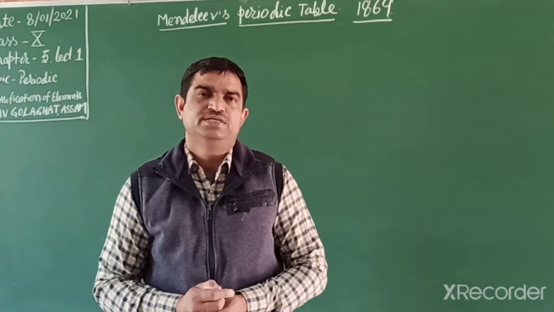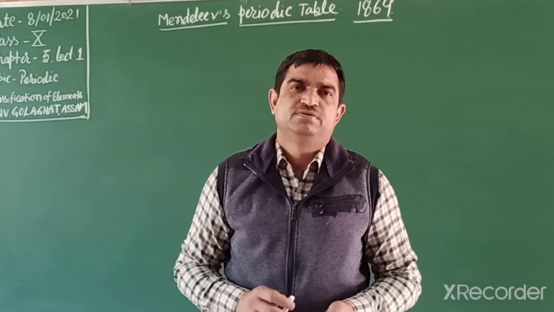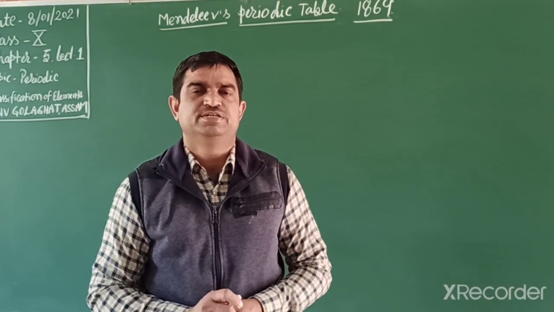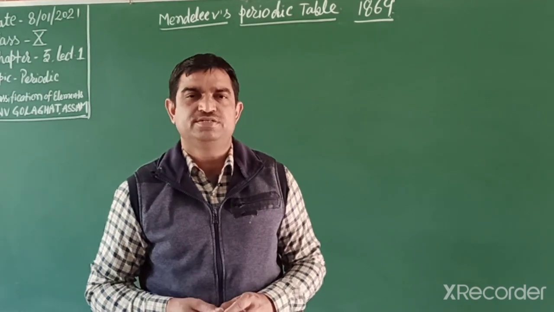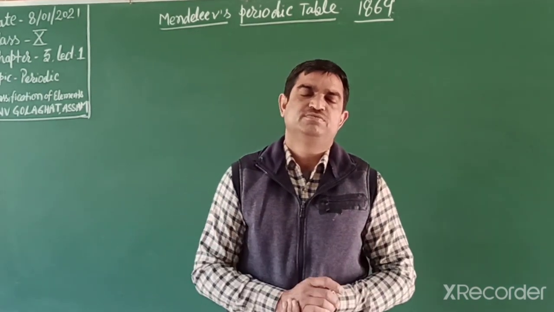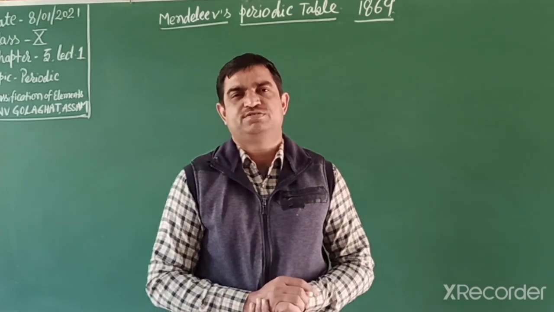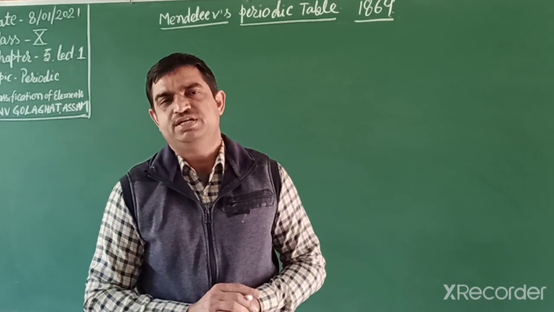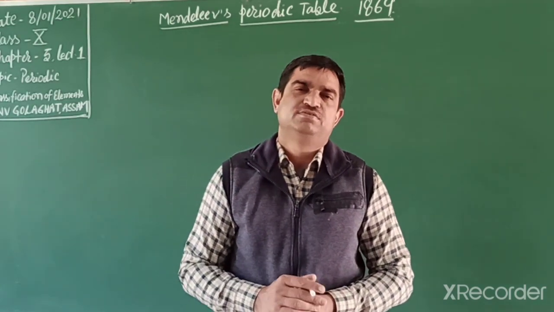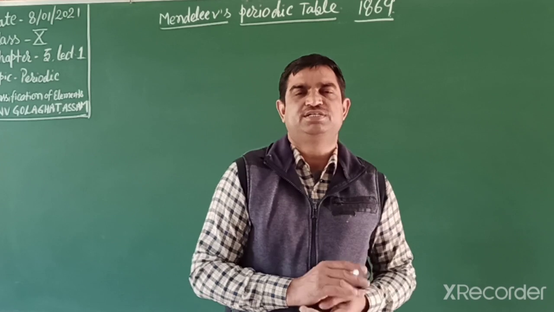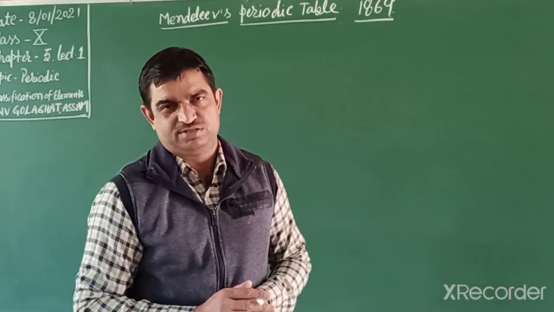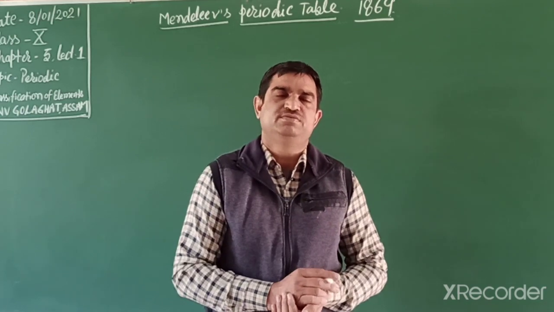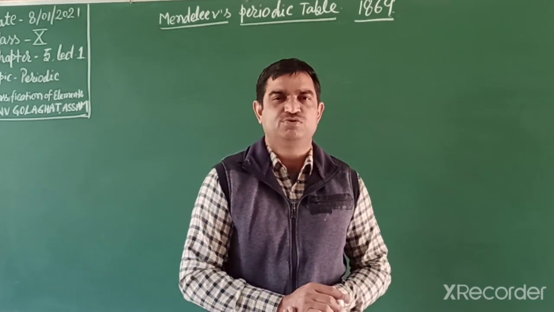After Newlands' octave, many scientists tried to classify the elements, but the first scientist to find a correlation between properties and atomic masses was a Russian chemist, Dmitri Ivanovich Mendeleev, in 1869. He correlated physical and chemical properties with atomic mass. He took two main reactivities, the reaction with hydrogen and oxygen.